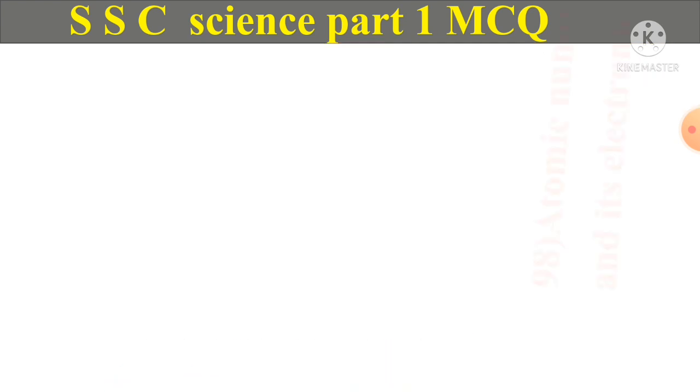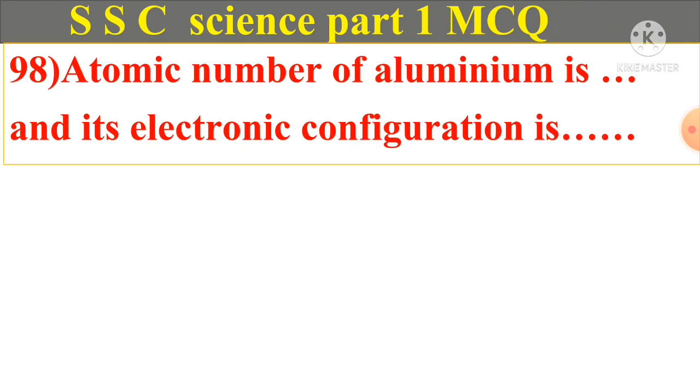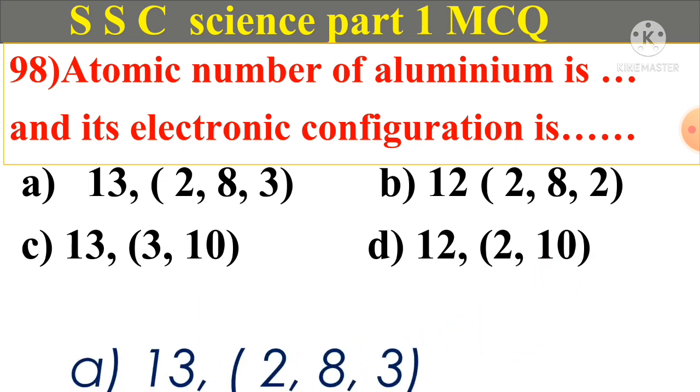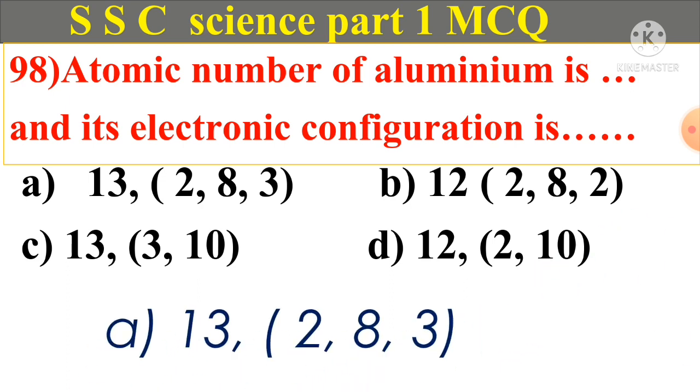Question number 98. Atomic number of aluminum is and its electronic configuration is A. 13, 2 8 3. B. 12, 2 8 2. C. 13, 3 1 0. D. 12, 2 1 0. And answer is A. 13, 2 8 3.